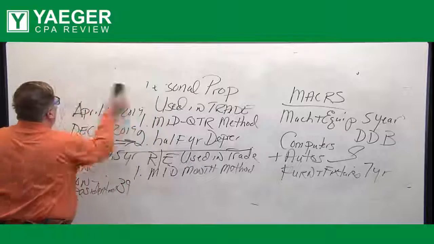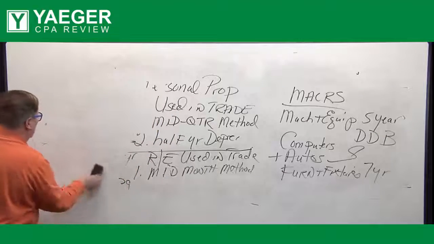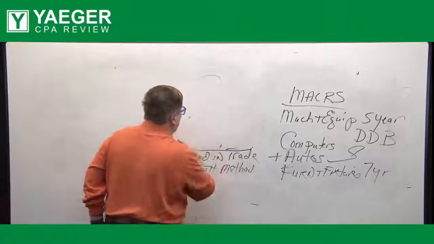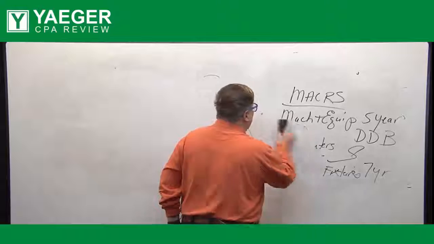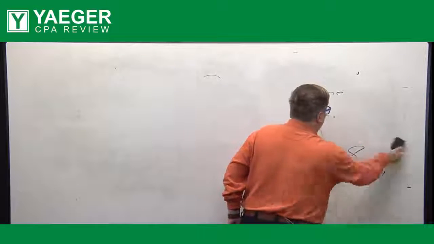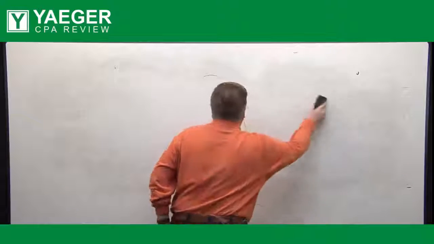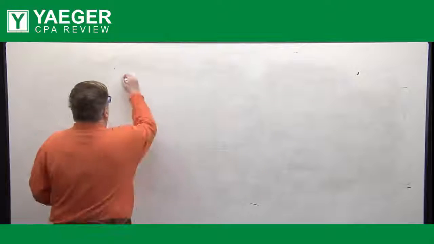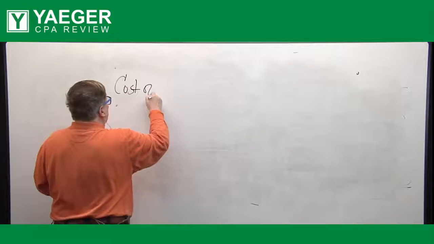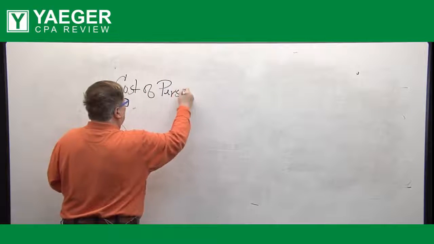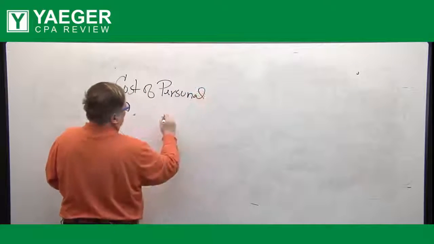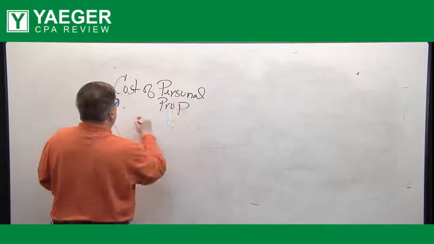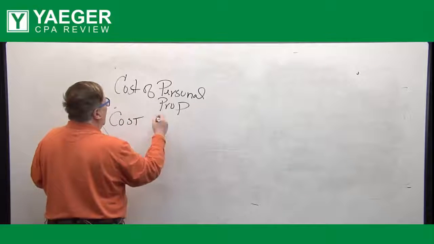By the way, Section 179 is the first year. So this is what you do. It only applies to personal property used in a trade or business. You don't take Section 179 on real estate. So this is the order. The order you get is this. You take the cost of the personal property, whatever it is.